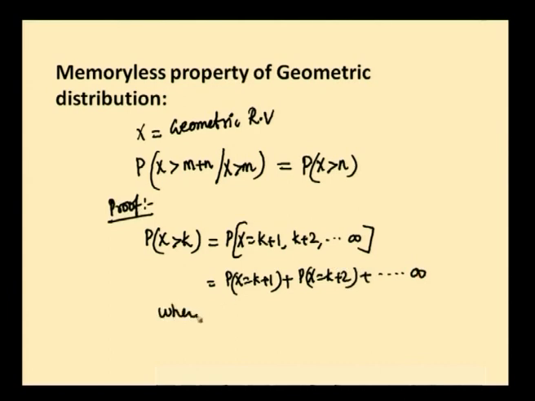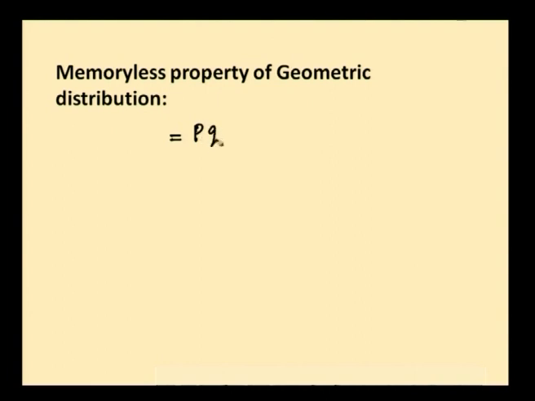What is p of x is equal to x? In general p of x is equal to x is q power x minus 1 into p, where you have to substitute k plus 1, k plus 2, etc. So, this is equal to p q power k plus 1 minus 1 plus p into q power k plus 2 minus 1 plus etc.